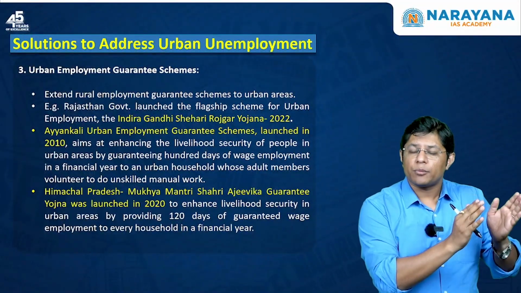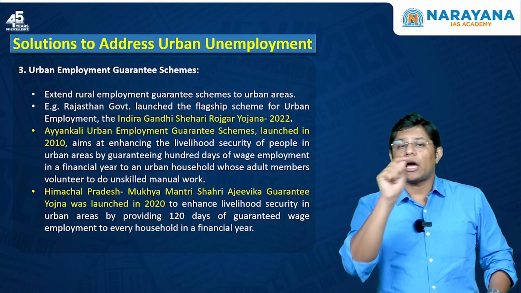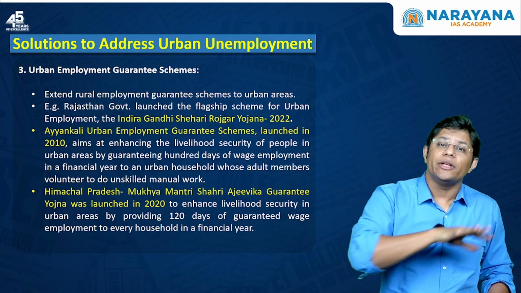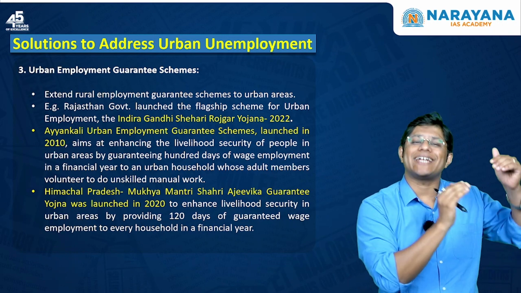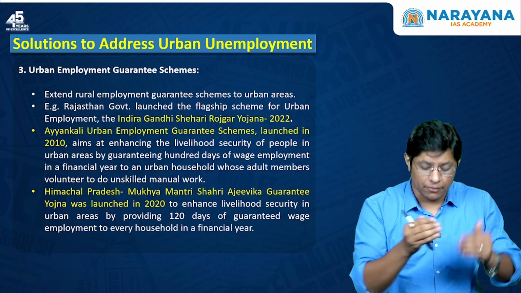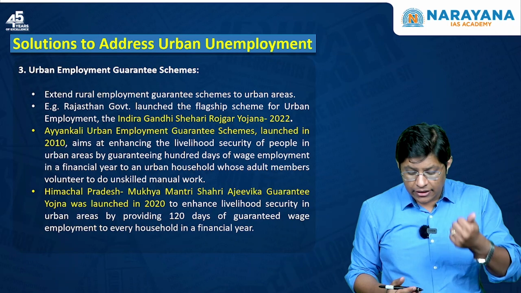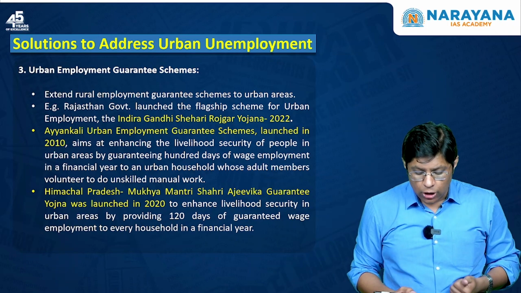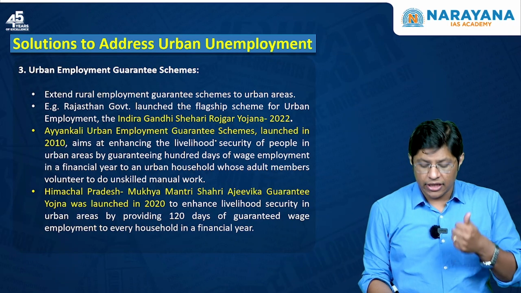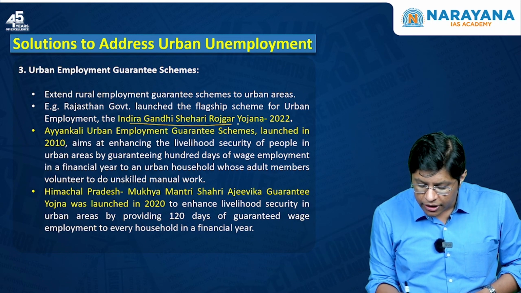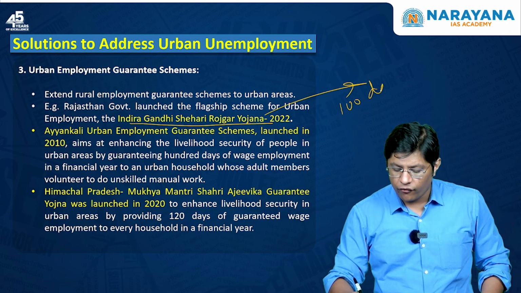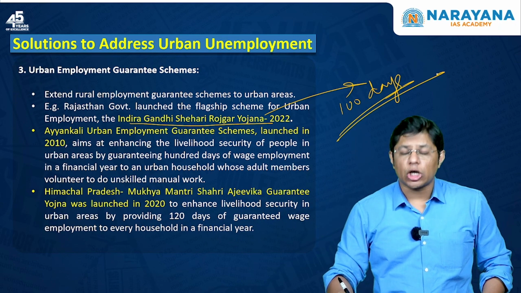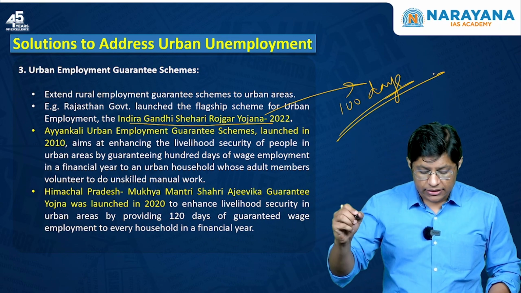Then, urban employment guarantee scheme. For rural employment, we have MGNREGA. For urban employment also, we need a universal scheme. Now, as of now, many states have launched their own state-specific urban employment schemes, like Rajasthan. Rajasthan in the year 2022 launched an urban employment scheme named Indira Gandhi Shehri Rozgar Yojana. This scheme provides 100 days of guaranteed jobs to the people living in the urban areas.